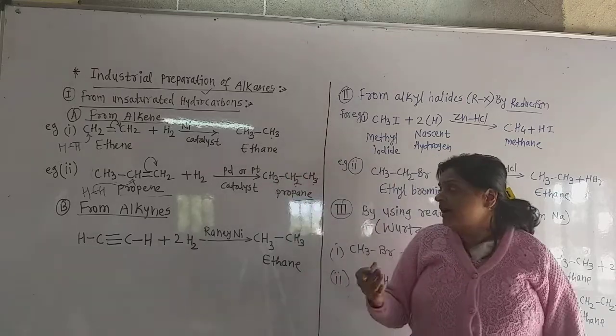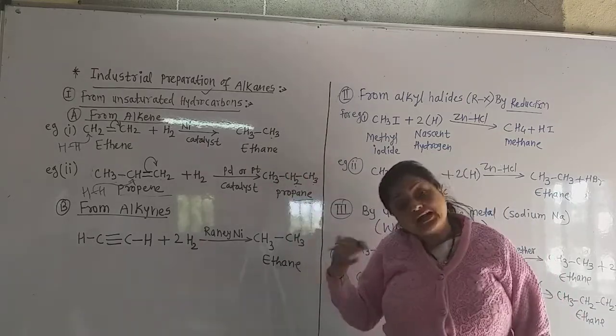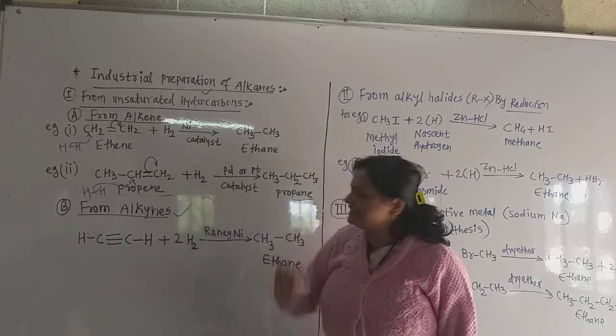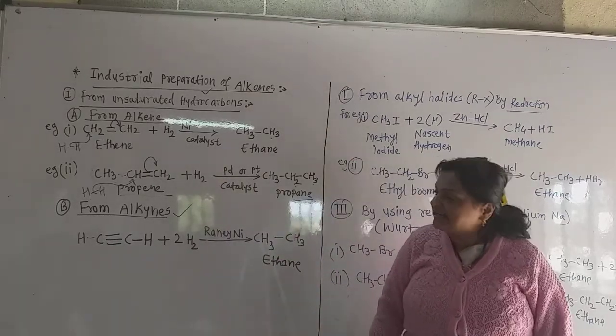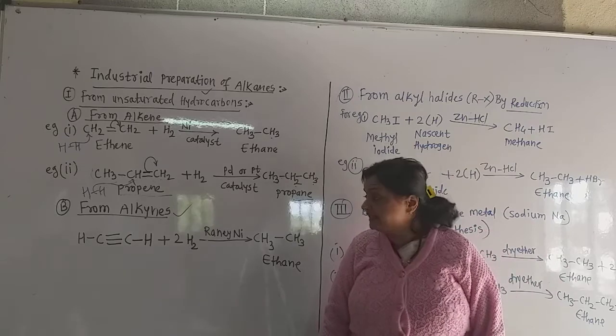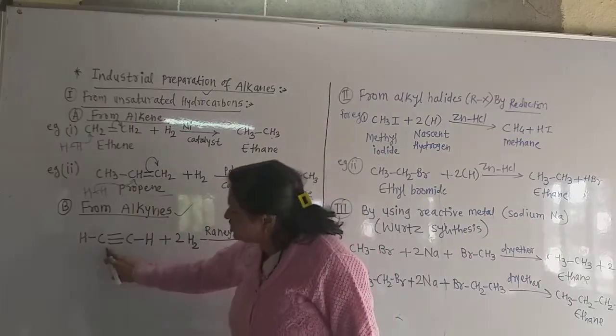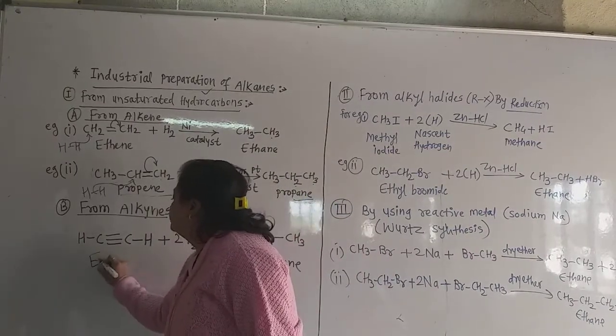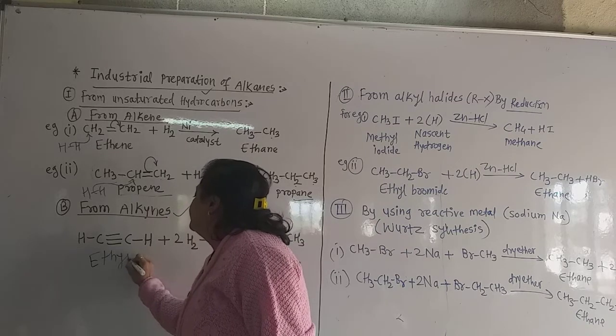Now how are alkanes obtained from alkyne? Let us see how alkanes are obtained from alkynes. Alkynes have a carbon-carbon triple bond in their molecule. Now this is the first alkyne. The name of this alkyne is ethyne.